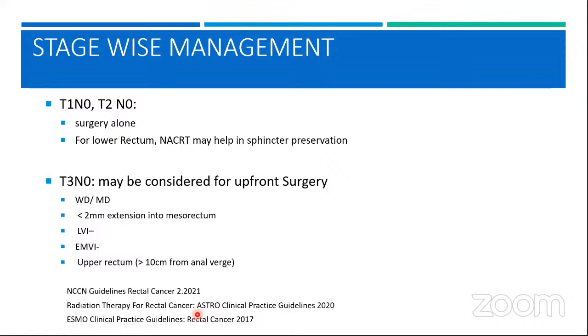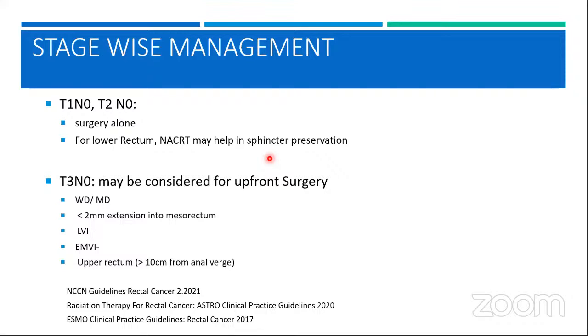So when we look into the stage-wise management, the T1 and T2 tumors, which are early stage tumors, nodes are negative, they are not going beyond the muscularis layer, they can be taken for upfront surgery. A good TME is going to be sufficient. However, if you have a T1, T2 tumor even in the lower rectum, then it might be encroaching the sphincters. And in order to increase the possibility of sphincter preservation, even in these early tumors which are located in the lower rectum, you can give neoadjuvant treatment.